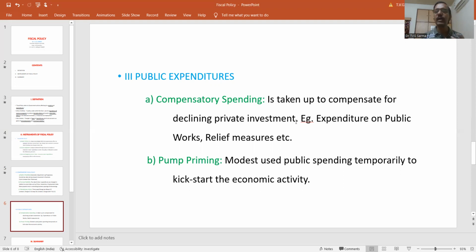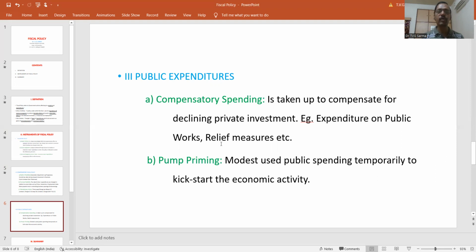For example, the government tries to monitor the investments made by the private sector in various sectors of the economy. In some critical sector, if private investment is not coming forward and the government feels that it is important, then the government comes forward and takes up that investment, and that is called compensatory spending. It is trying to compensate for the shortfall from the private sector.